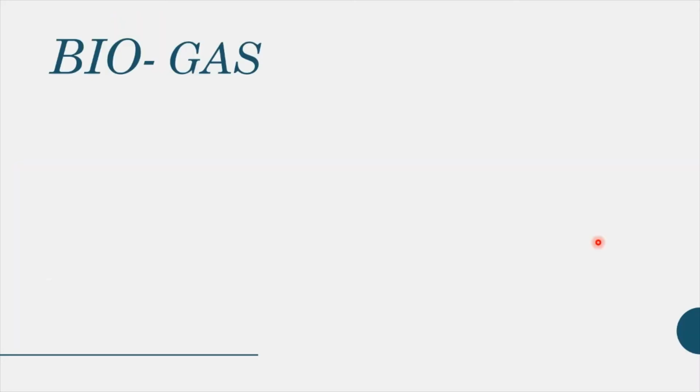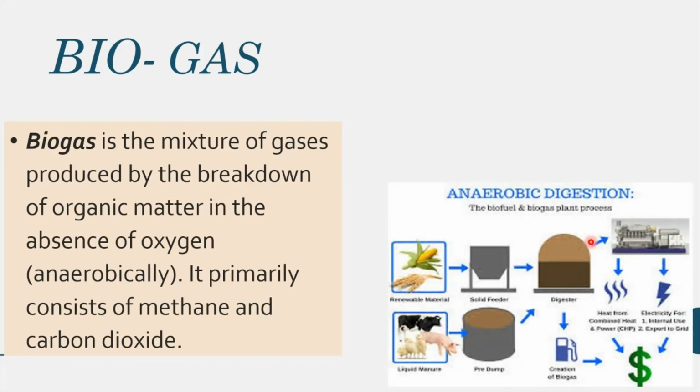Let's go to the next, biogas. Biogas is very common to you people, especially in village areas, that have a lot of cow dung, buffalo dung, and waste material. I have shown this picture here, from poultry farms, pig farms, even natural wastage, and everything is dumped.